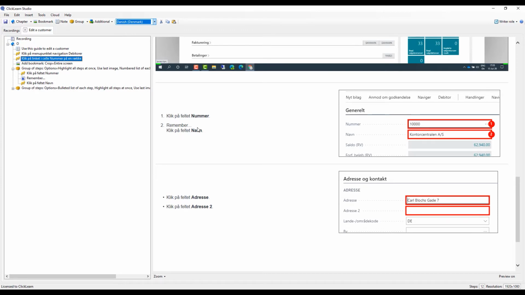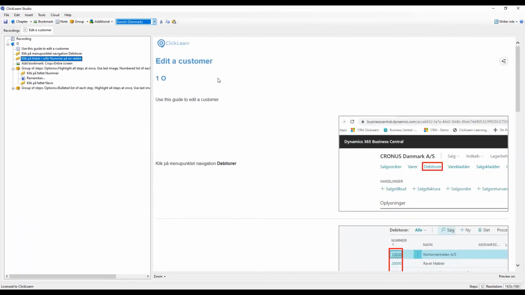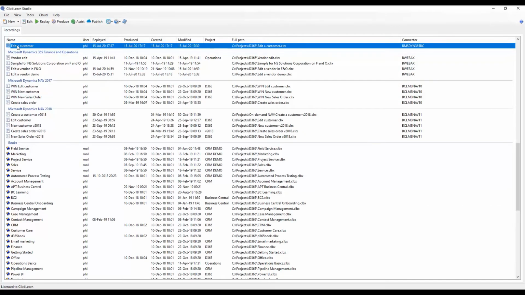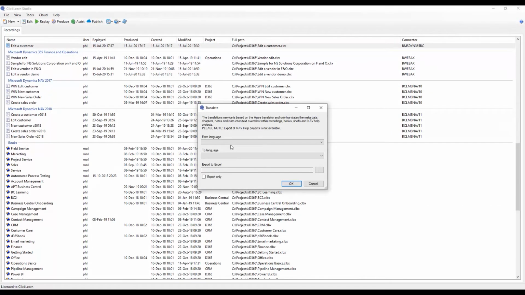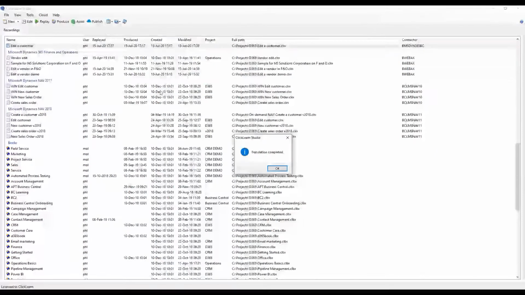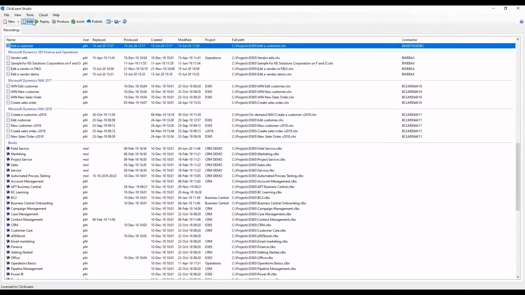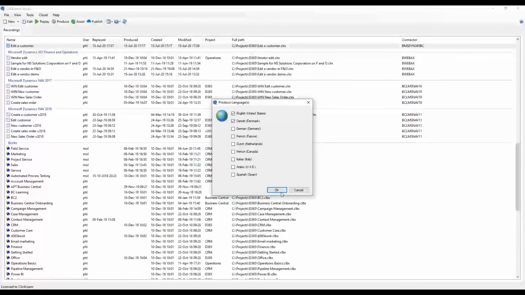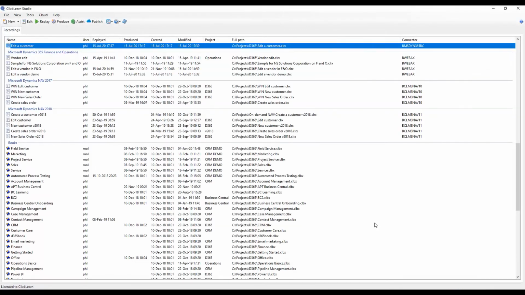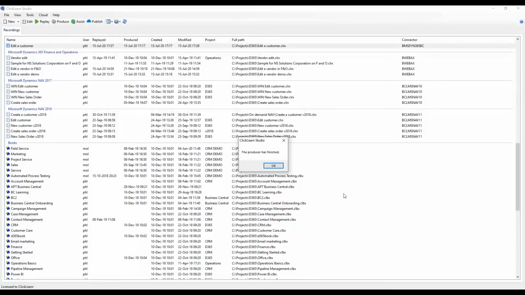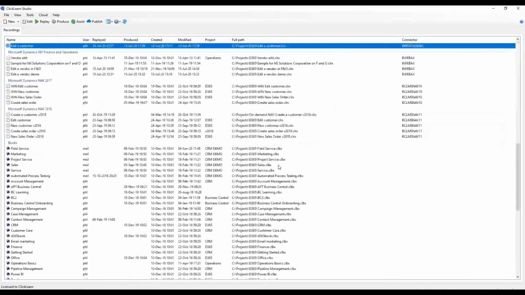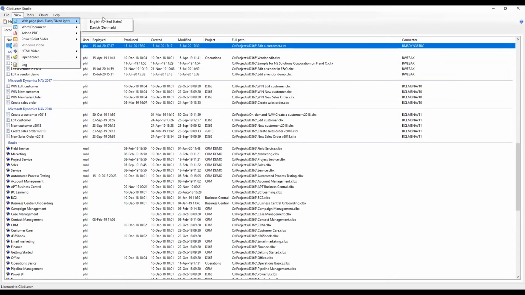Now these parts here, I of course need to have added in manually, or I can rely on the built-in Azure translation services. So in this case here, I'll simply just click on translate. I'll do this from English and into Danish. And then ClickLearn will automatically translate the manually written instructions. And now I can go ahead and produce this one into English and Danish. And in this short amount of time, ClickLearn has now produced my 7 different formats into 2 different versions. So now I have everything in Danish and in English.